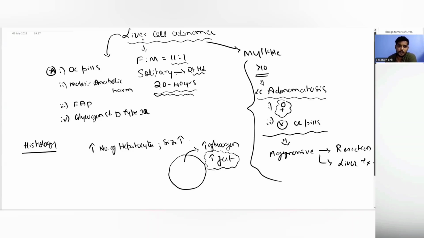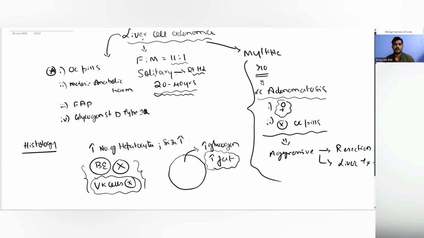And these do not contain the biliary epithelium, right? So the biliary epithelium is not seen, the biliary ductules are not seen, the Kupffer cells are also not seen. This is very important to differentiate it from an FNH. The biliary epithelium and the Kupffer cells are not seen. There are increased numbers of hepatocytes.